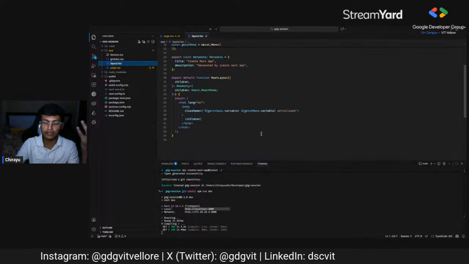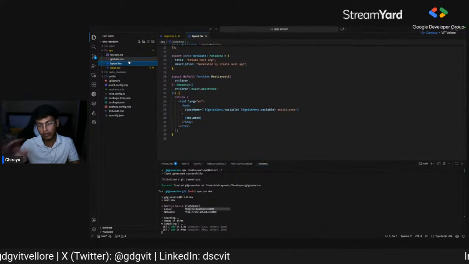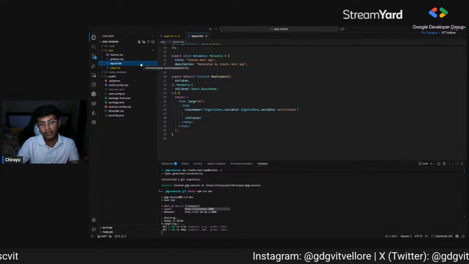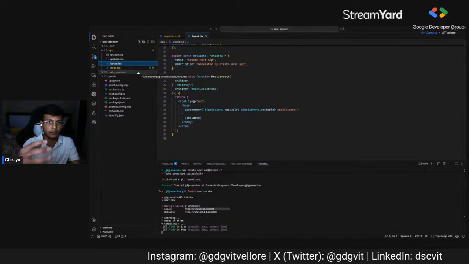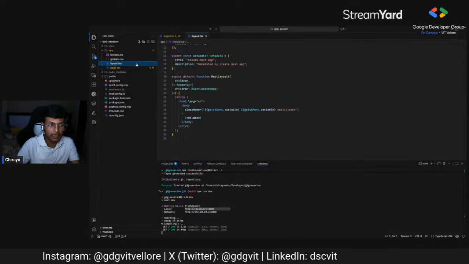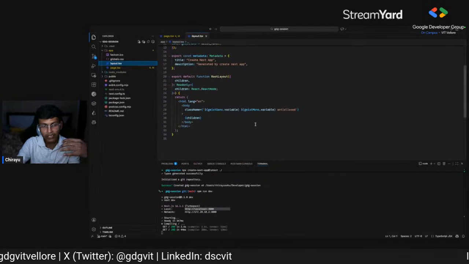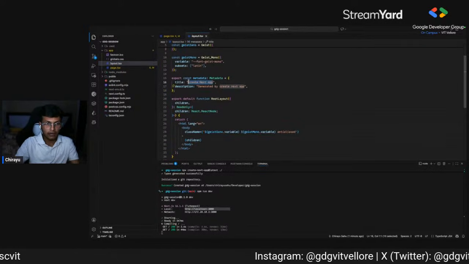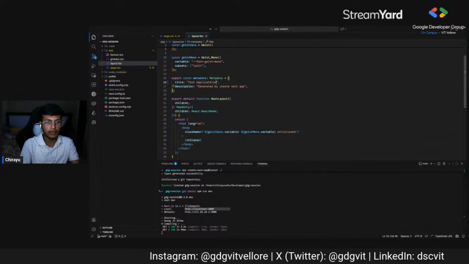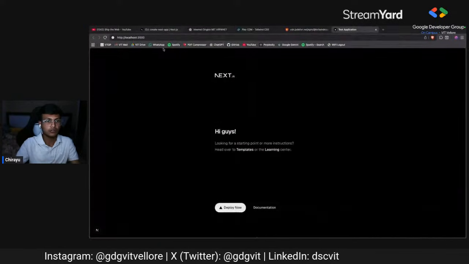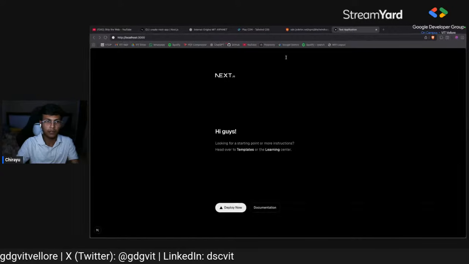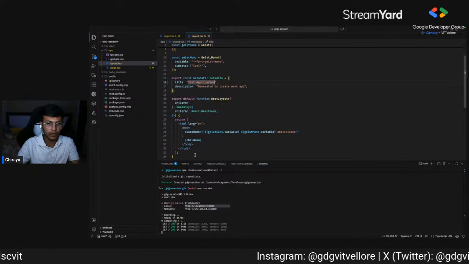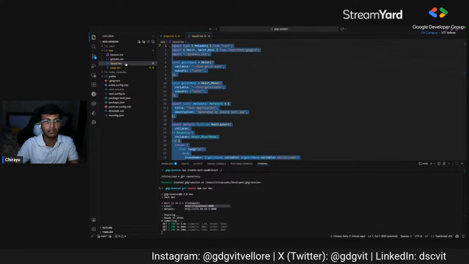And what layout.tsx does is, we can have different layouts in our Next.js application. But what layout.tsx basically does is, every page inside my application will go through this layout. So if I write test application as the title here, my meta contents will change to test application. And if I am not declaring any other layout inside my application, it will use the root layout by default, which is this layout.